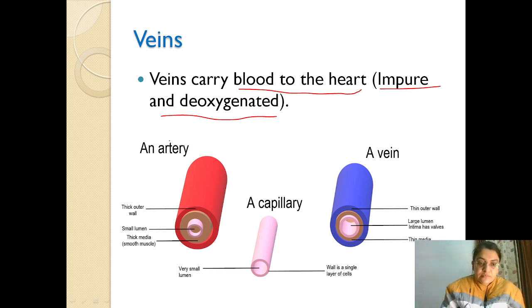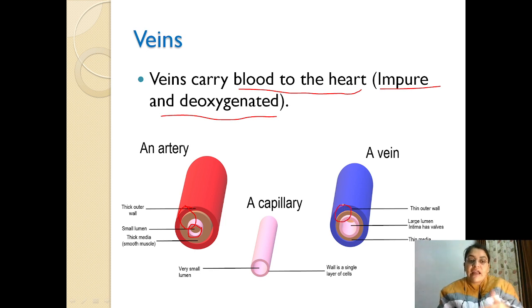If I talk about the structure of artery and vein, superficially we will talk about thickness. The arteries are thick in nature, and they have a narrow lumen. Lumen means the inside cavity through which blood flows. The lumen of an artery is narrow, and the lumen of a vein is wide, and the walls of veins are thin in nature.